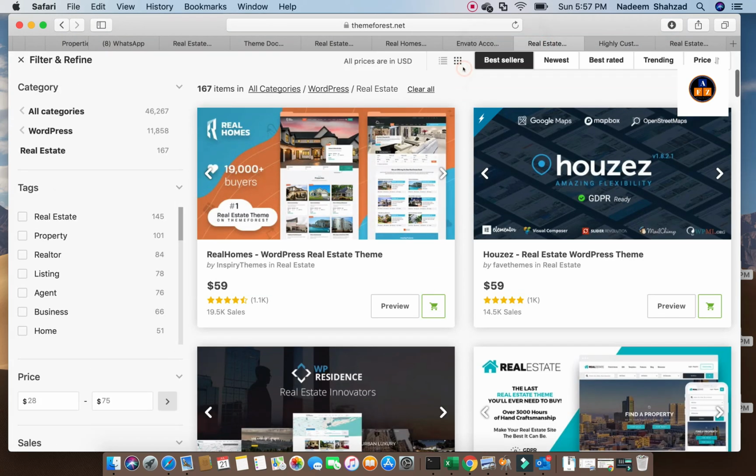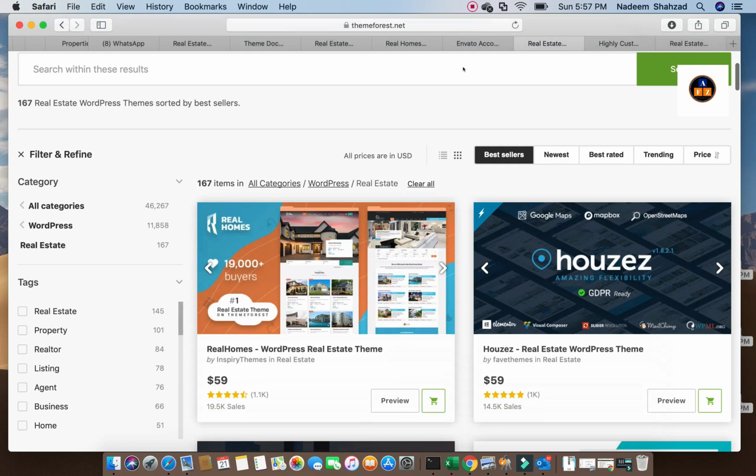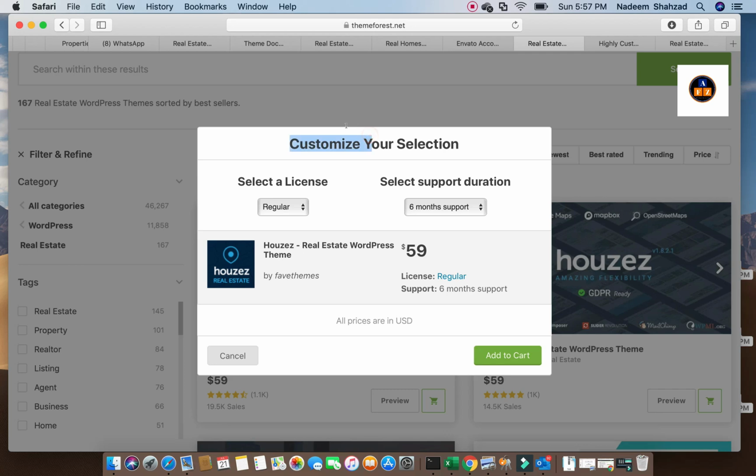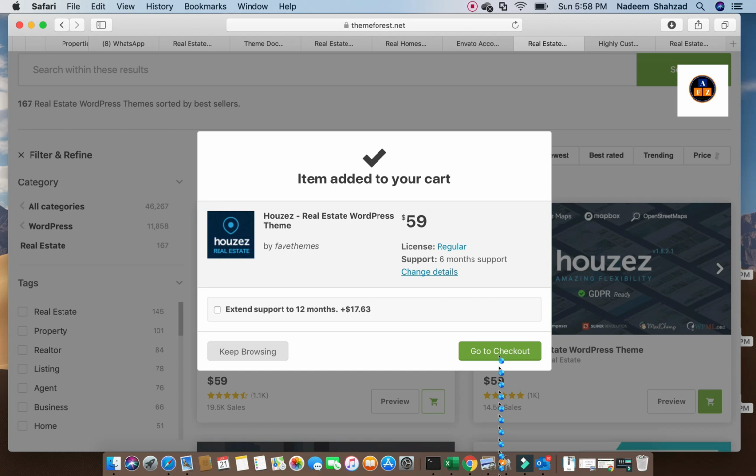Now I'm going to how to purchase this WordPress theme, because I'm going to this purchase category, and here you have to check regular support, or if you want to extend your support as well. Select a license type, regular or extended. Extended is ultimately higher in price. I'm going with the regular price of 59, and 6 month support or 12 month. If you go for 12 month, then the price is this one. I'm selecting 6 month support. Then regular, you can check also. I'm pressing the add to cart button.